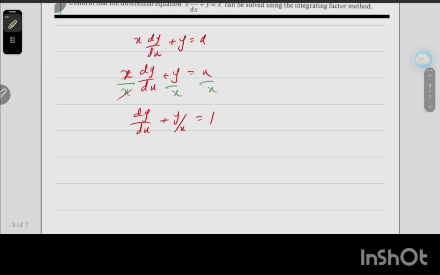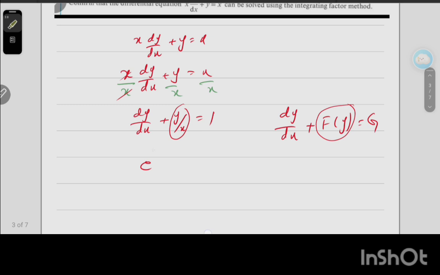Okay dear friends, now the main thing is that we have to write the equation in the form dy by dx plus f of x into y. So remember that the part multiplying y will give the integrating factor.